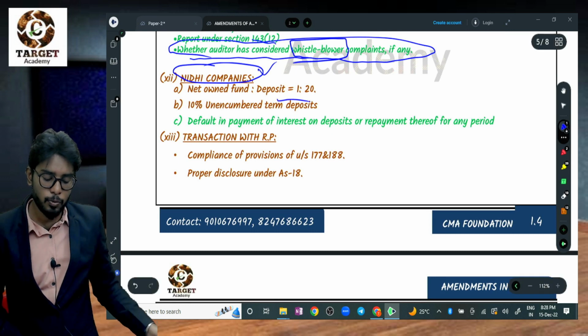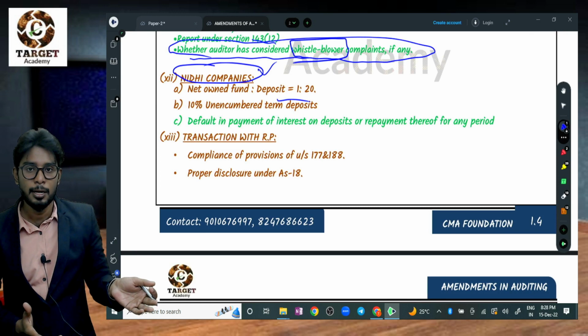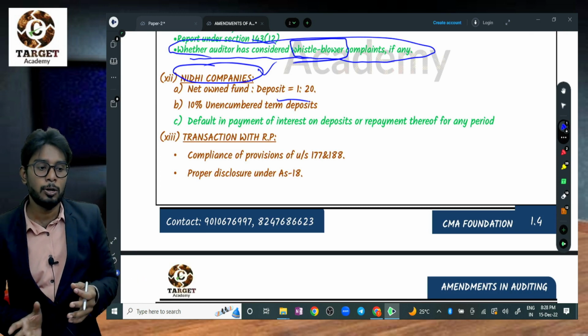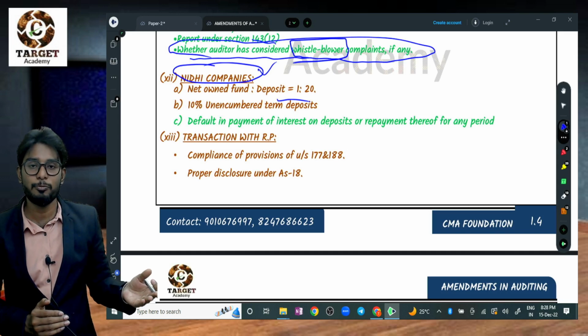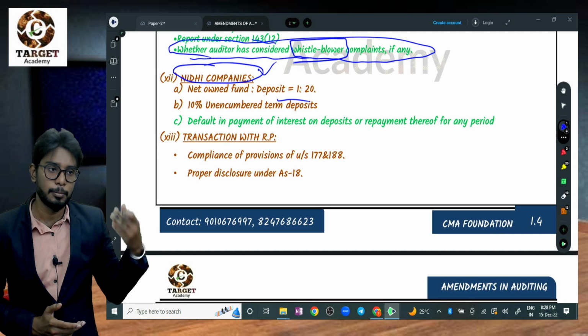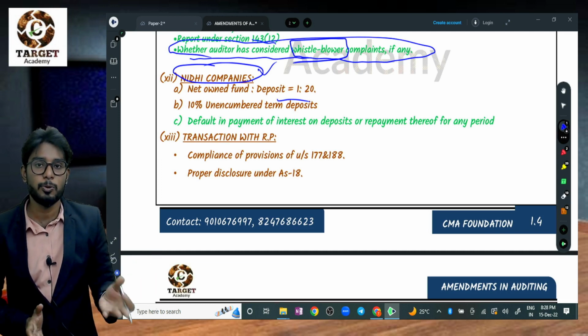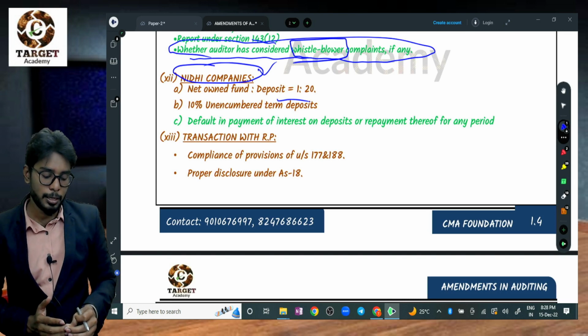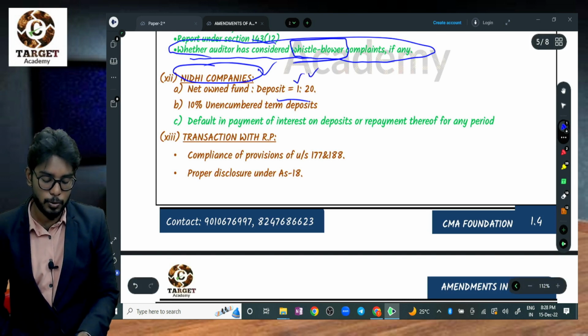They need to maintain the own funds and deposits. They are taking deposits from the public, like chit funds, and they need to maintain 1 rupee for every 20 rupees. Because if somebody defaults on payment of chits, then the company has to meet the defaulter's amount on behalf of the defaulter. That is the responsibility of the company. So to meet that amount, they need to maintain a ratio of one rupee own funds for every 20 rupees.